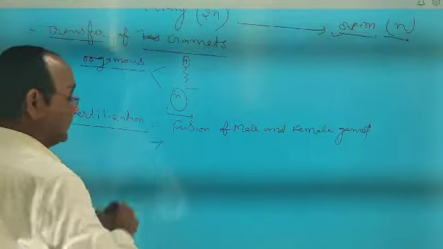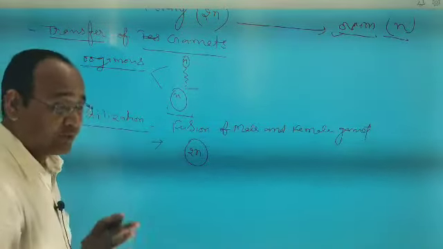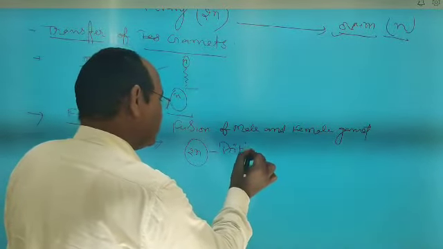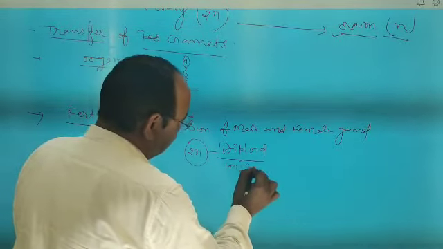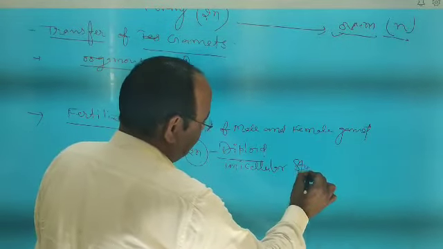Due to fertilization, or after fertilization, zygote is formed. Zygote is a diploid and unicellular structure.